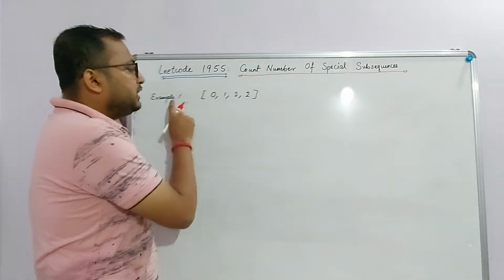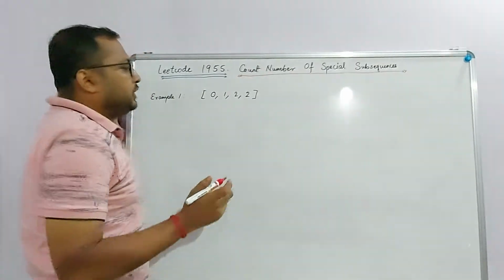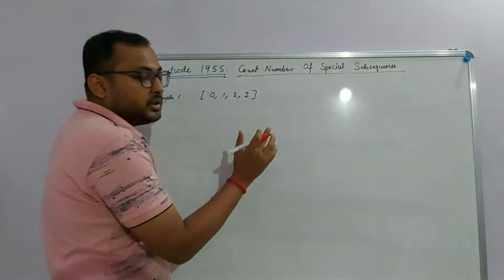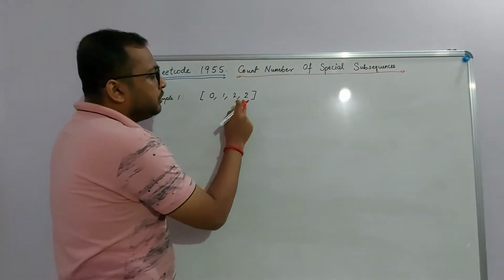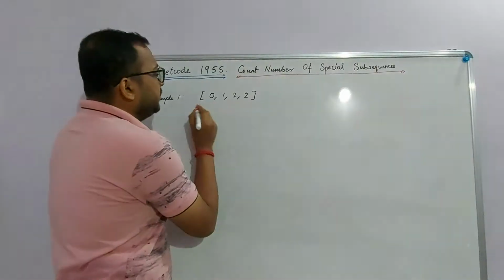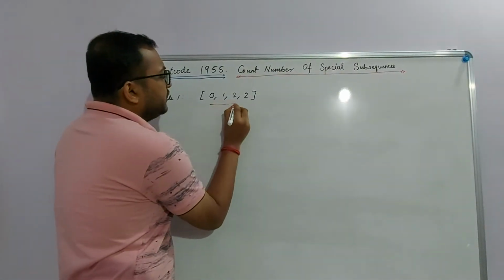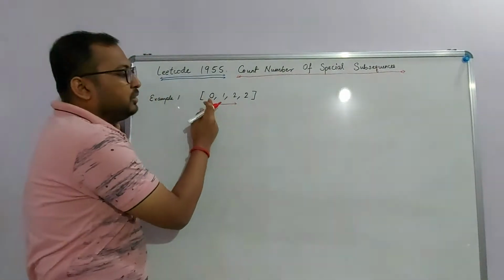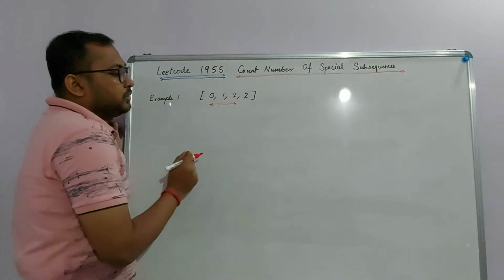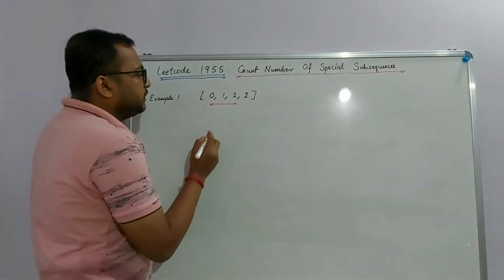So this is the first example that was given in the problem statement. So let's count the number of special subsequences in this. So the array is 0, 1, 2, 2. So let's count one by one. So we can definitely take this sequence. We have a single 0 followed by a 1 and followed by a 2. So this is special and this is a valid subsequence.